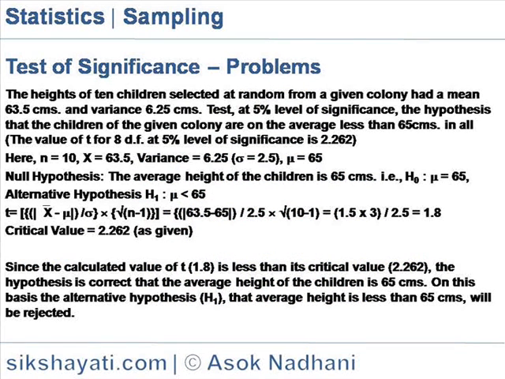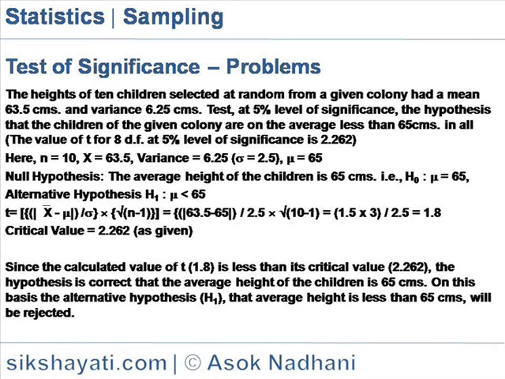Test of significance. The heights of 10 children selected at random from a given colony had a mean of 63.5 centimeters and variance 6.25 centimeters. Test at 5% level of significance the hypothesis that the children of the given colony are on average less than 65 centimeters in height. The value of t for 8 df at 5% level of significance is